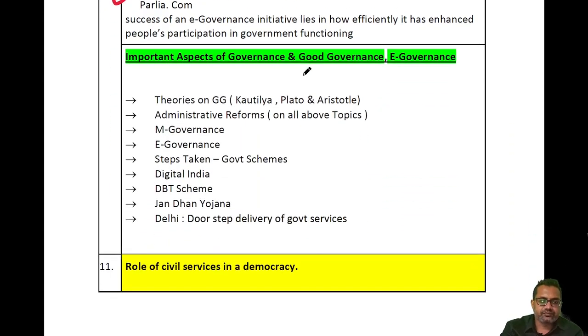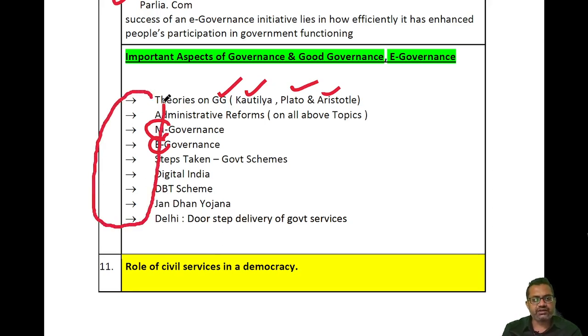Then we will see the important aspects of governance. Good governance, Kautilya's Saptanga theory, Plato, Aristotle. M-governance, M means mobile governance, e-governance means internet. So what are the steps taken by different government schemes? Digital India, DBT, Jan Dhan Yojana, Delhi's doorstep delivery of government services started by Kejriwal. So these are all the important aspects of governance.